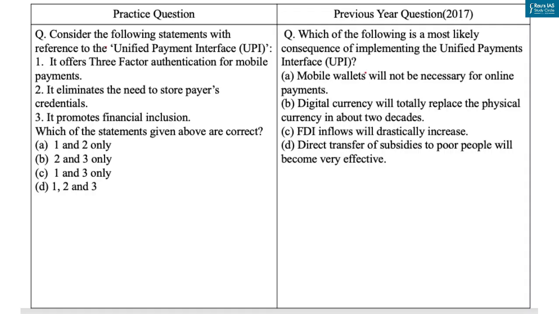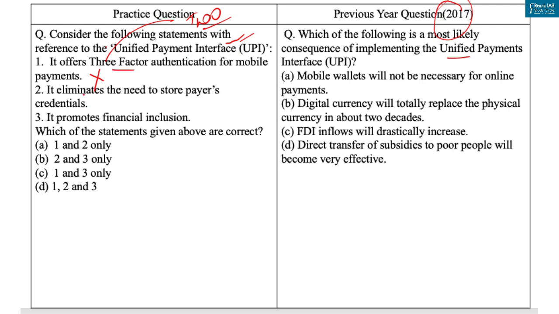Now UPSC has been asking questions based on important aspects related to Indian economy. Now this question based on Unified Payment Interface came in year 2017. So here we have curated practice question based on the same theme. Now the first statement is, UPI offers 3-factor authentication for mobile payments. Now this statement is incorrect because UPI offers 2-factor authentication. The first factor of authentication is device binding and the second factor is the UPI PIN.